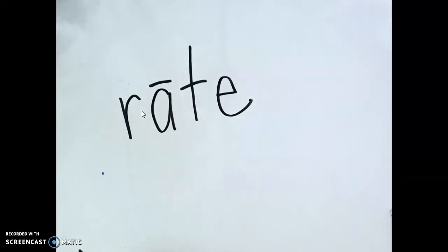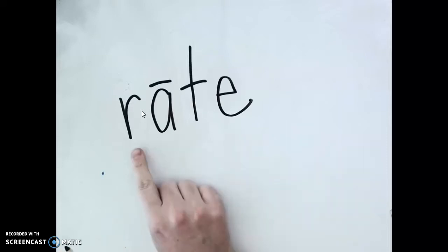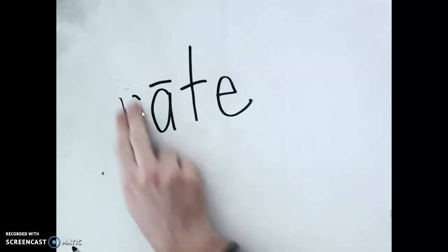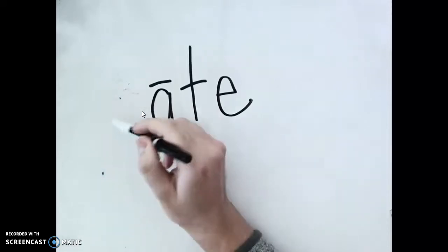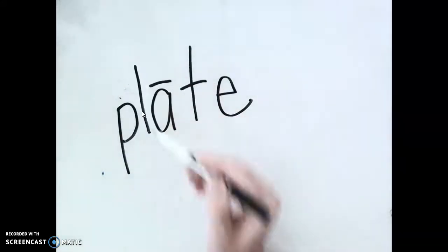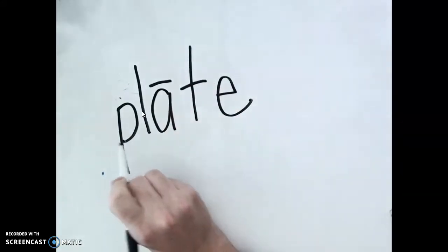Now I'm going to change the word to plate. I'm going to have to erase this first sound here and add a pl. Now we have the word plate.